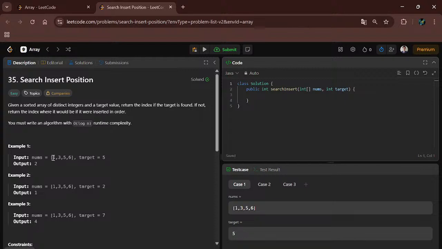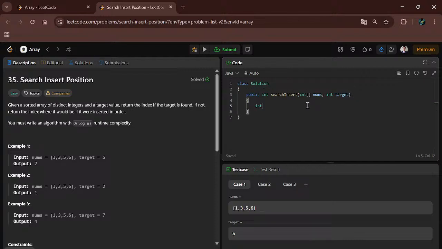Here an array nums 1 3 5 6 is given and the target is 5. If we find the target in this array, then we have to return the index. And if we do not find the target, like in the second example there is no 2, then where should it be inserted? In between 1 and 3, and its index will be 1. Then we have to return its index as 1. Let's see the code for it.